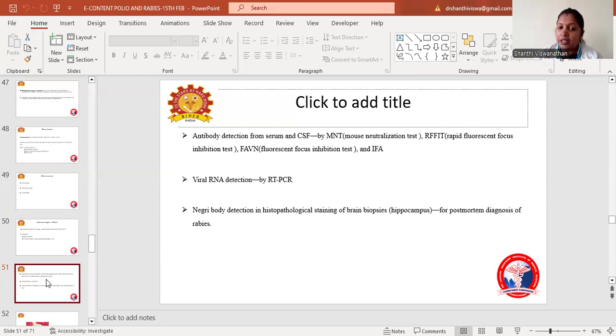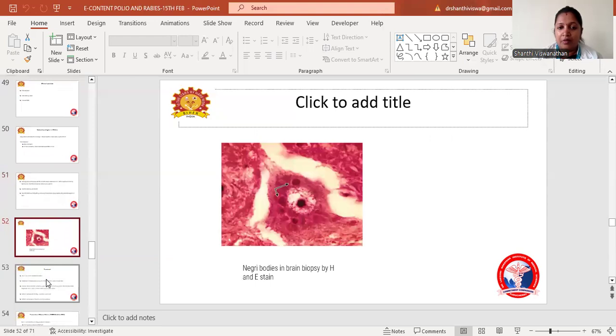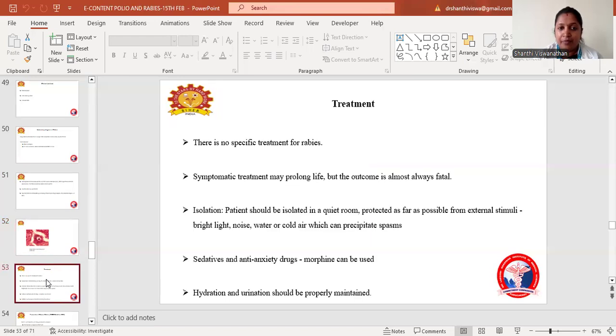Then Negri body detection by histopathological stain of a brain biopsy in the hippocampus is one of the post-mortem diagnoses of rabies. So this is a picture showing Negri bodies, a brain biopsy stained by hematoxylin and eosin stain, with the pointing arrows showing the Negri bodies. So this is seen in brain biopsy stained by hematoxylin and eosin stain.